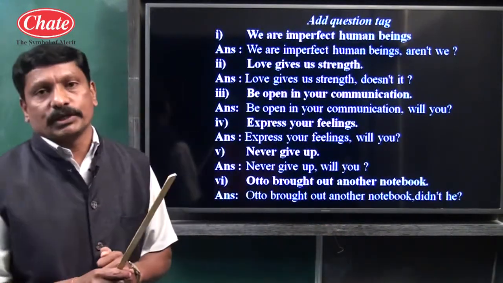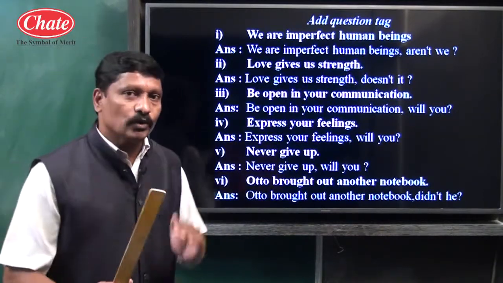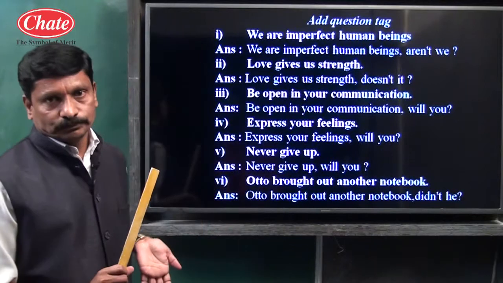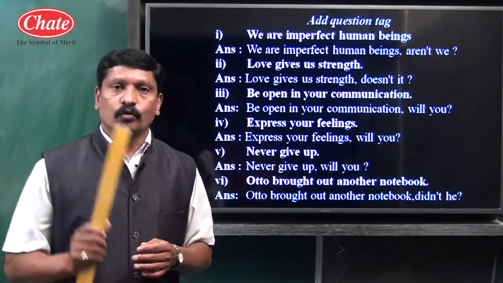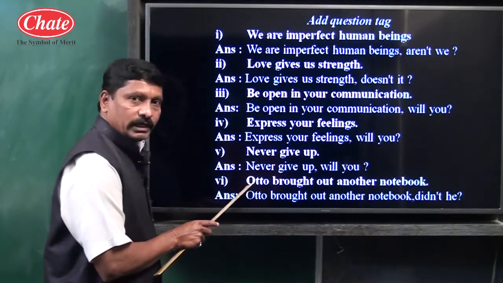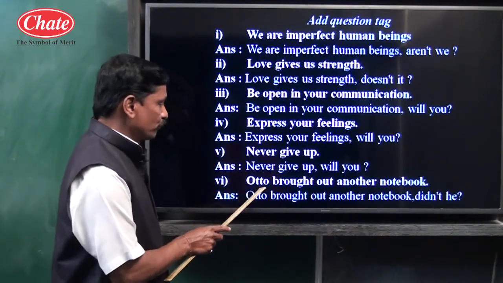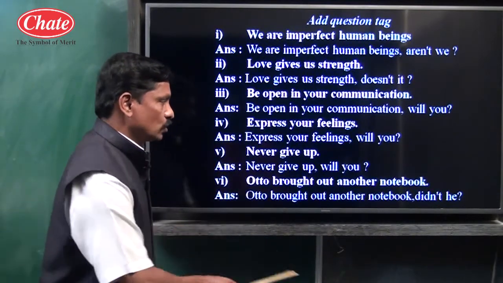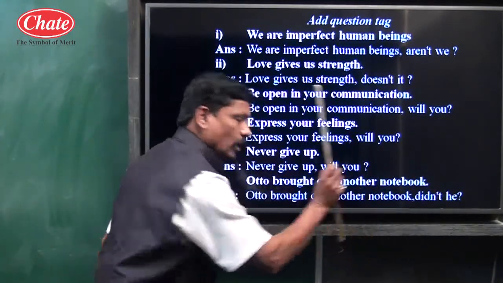For adding a question tag, 3 things are needed. What is the first thing? For a noun, use a pronoun. Number 1, for a noun, use a pronoun. Otto is the subject, the doer of the action, a masculine subject, so he has been used. For a noun, use a pronoun.